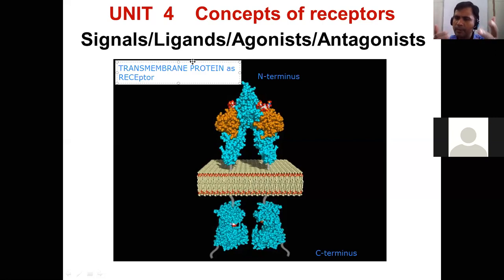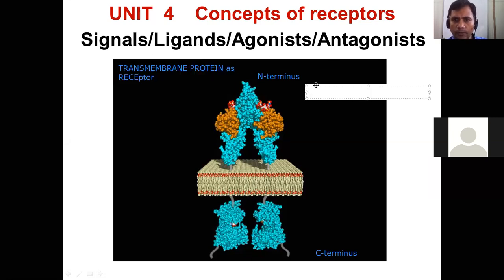These are transmembrane proteins that start from the N terminus here. At the N terminus, this will be the region of your ECM. This is the ECM.